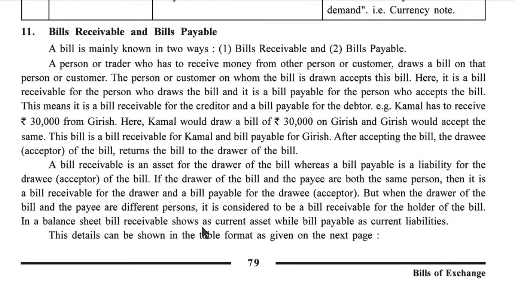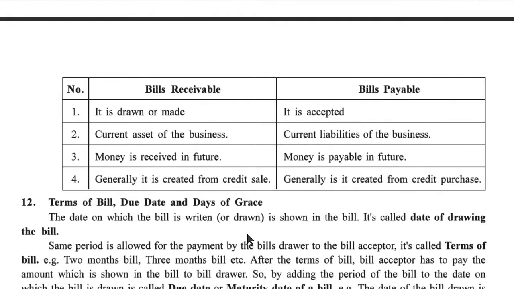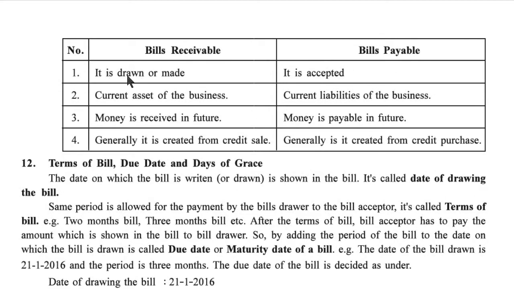In the balance sheet, bills receivable is shown as a current asset while bills payable is shown as a current liability. This detail can be shown in table format as given on the next page. Page number 80. Bills receivable, bills payable. It is drawn or made. It is accepted. Current asset of the business. Current liability of the business. Money is received in future. Money is payable in future. Generally, it is created from credit sale. Generally, it is created from credit purchase.